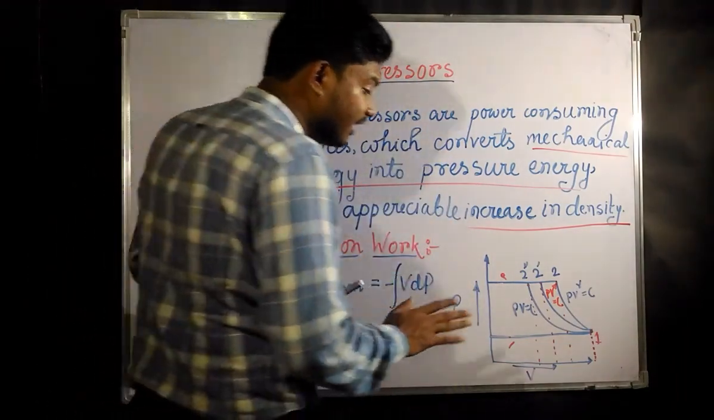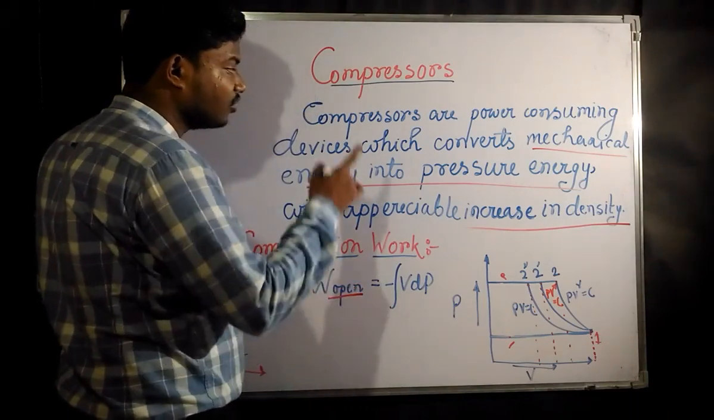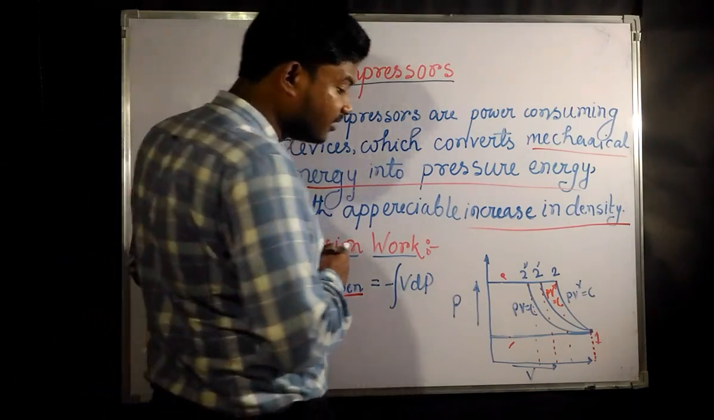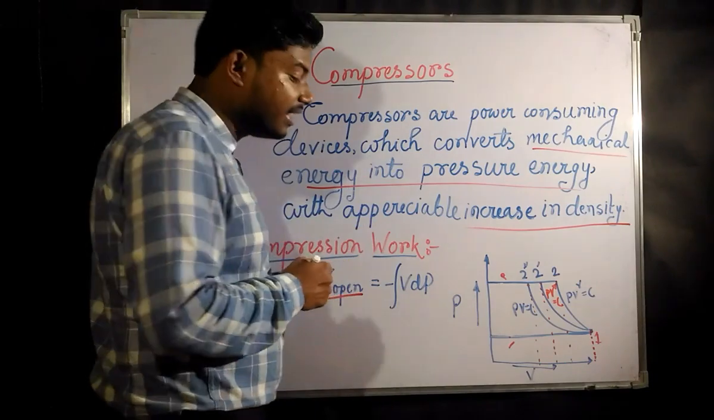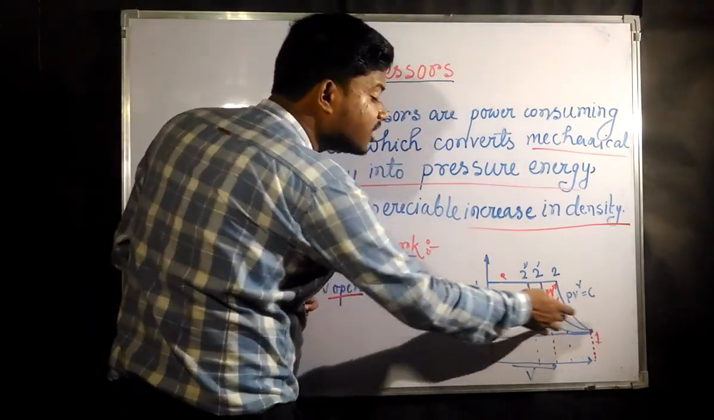Closed system. Okay, now in case of open system, this is going to be an open system. Compressor is an open system. Okay, so I have also said that for open system, how can we find the total work done from the diagram?